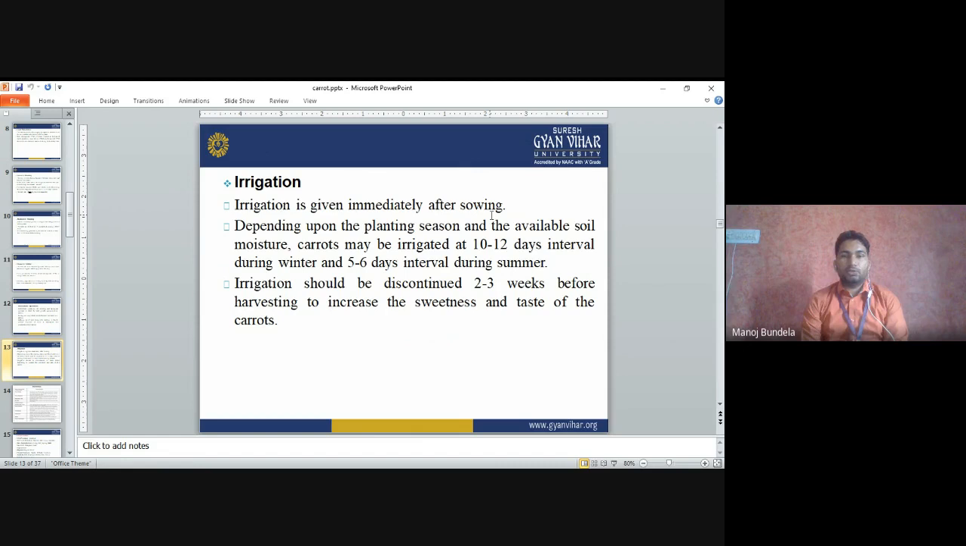The irrigation should be discontinued 2 to 3 weeks before harvesting to increase the sweetness and taste of the carrot. So if we want to increase the taste and sweetness in carrot, what we have to do? We have to discontinue the irrigation. Means for 2 to 3 weeks we will not apply water, so the sweetness and taste of the carrot will be increased.